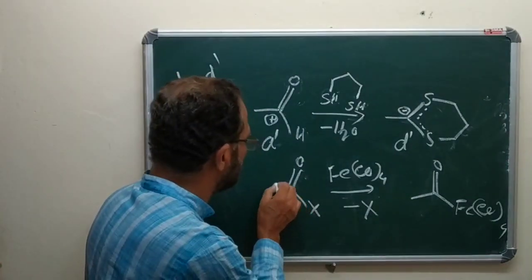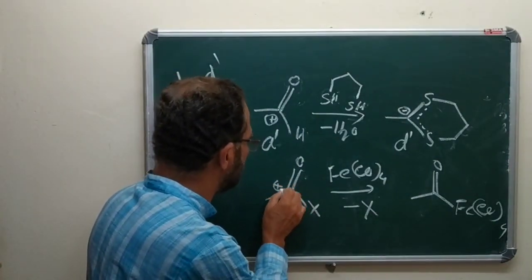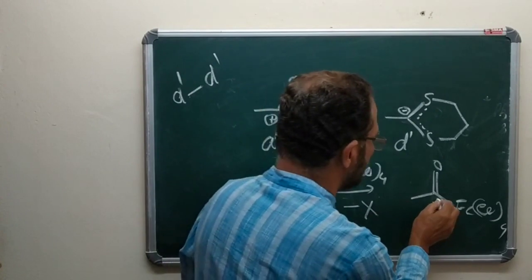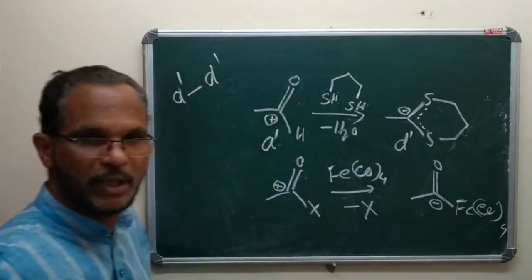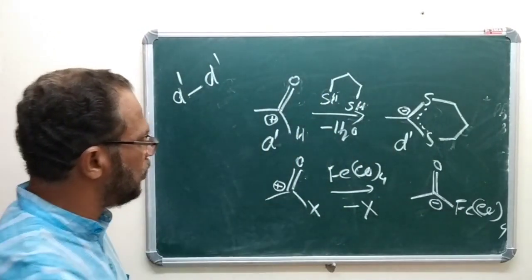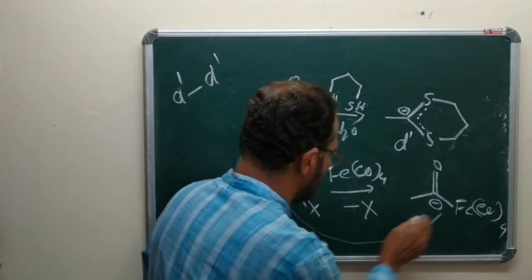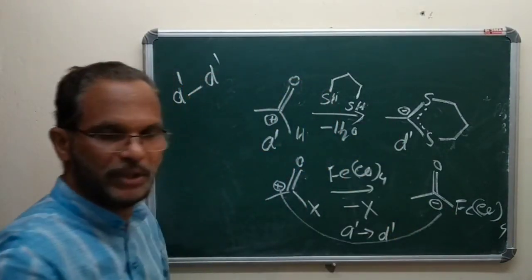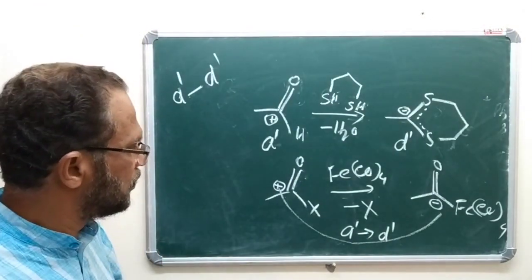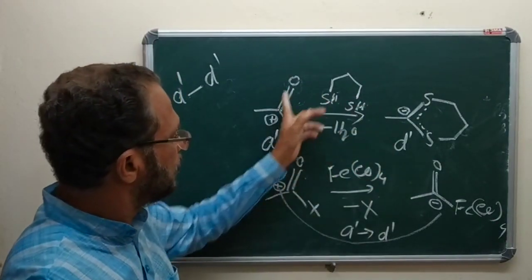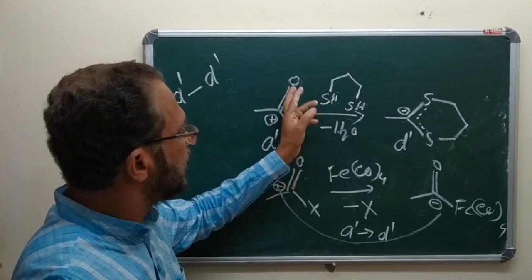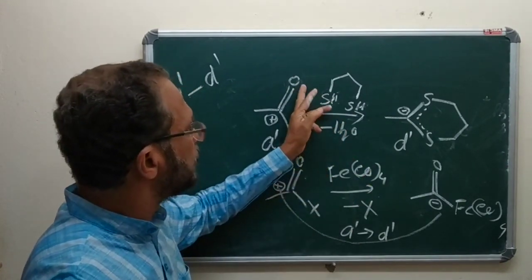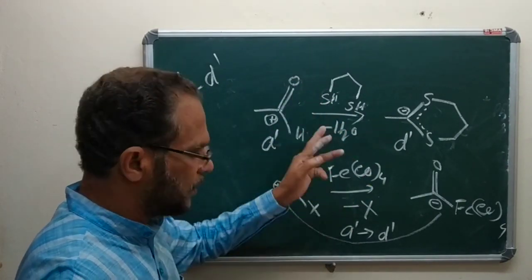Here, this carries a positive charge. This carries a negative charge. This also is an A1 to D1 conversion. So here the chemical reactions involved the exchange of the heteroatom.